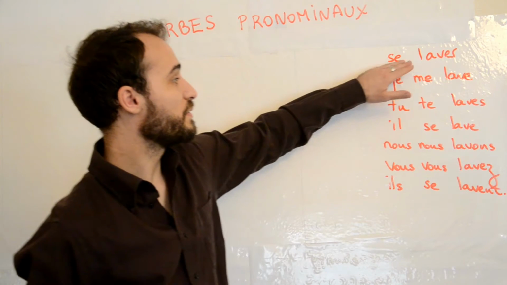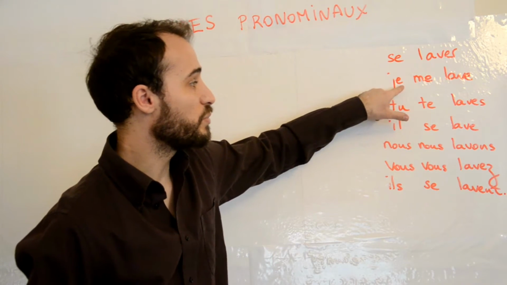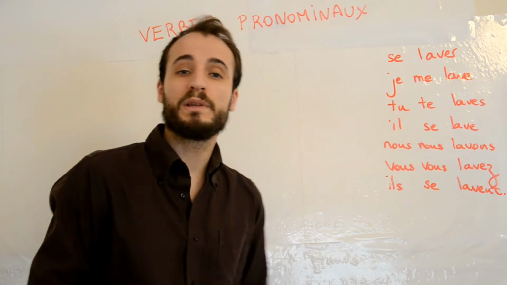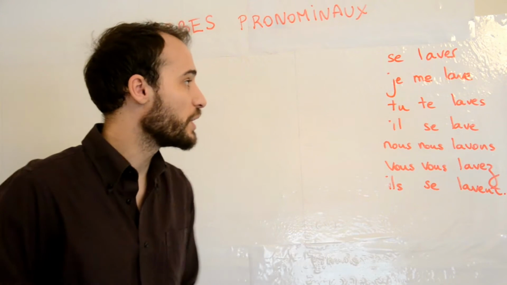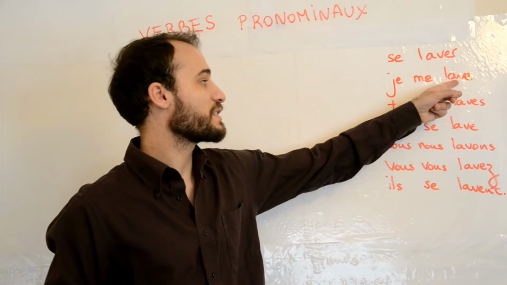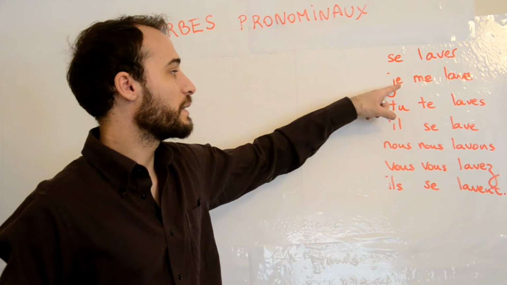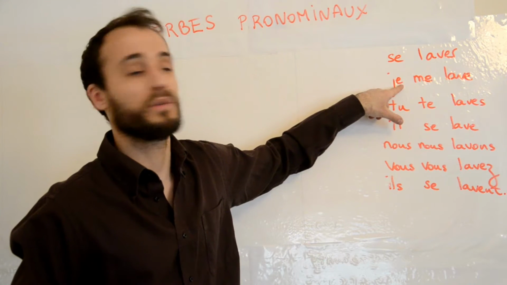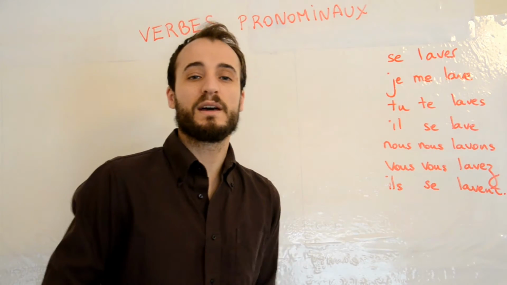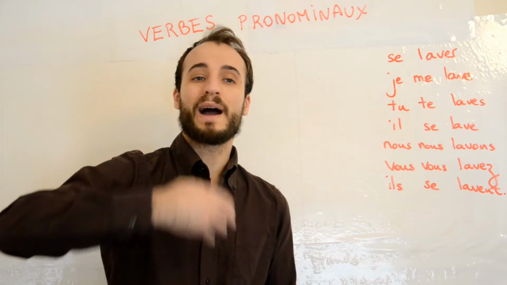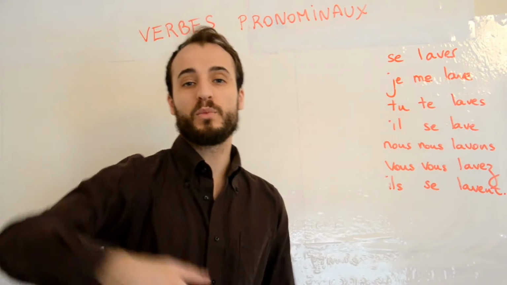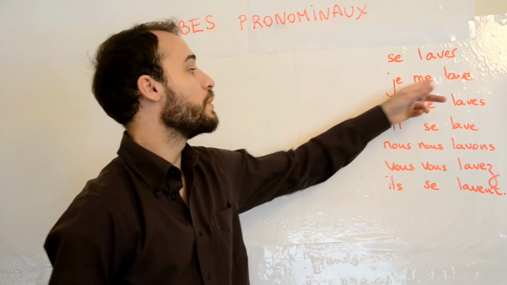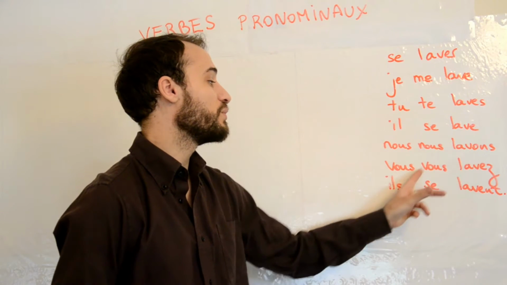Okay, so the infinitive is with se, and as you can see, you've got two pronouns. The first one is the pronom sujet, so it's the one that does the action, and me here would be a pronom réfléchi, as we call them in French, and that indicates the fact that this action is made by that subject onto this subject, and these are in fact the same person. So je me lave, you've got the idea that you wash yourself, so I wash myself, so I do the action on who? On me. Okay? So je me lave, tu te laves, il se lave, nous nous lavons, vous vous lavez, ils se lavent.